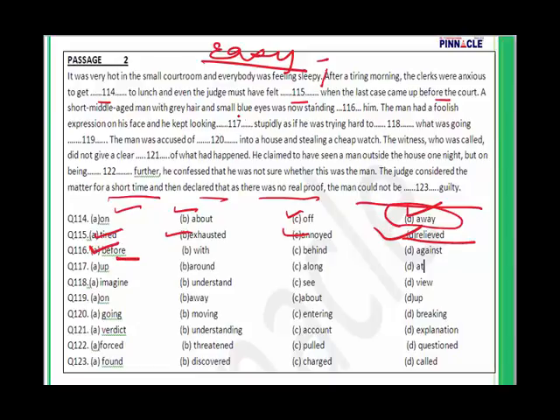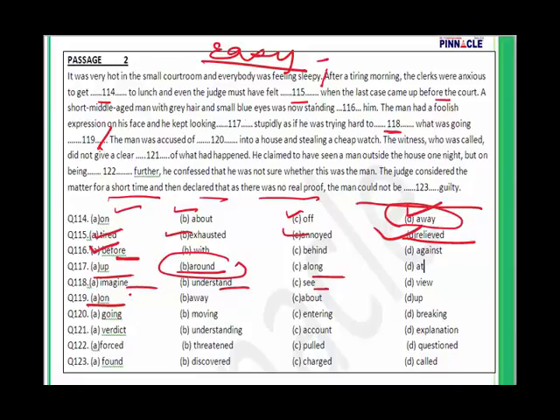So here 116 is A. The man had foolish expressions on his face and he kept looking around stupidly, as if he was trying hard to understand what was going on. In 119, we are going to go with on.